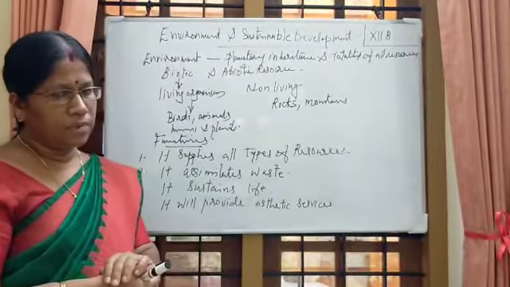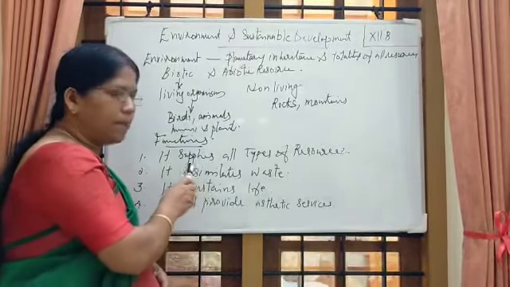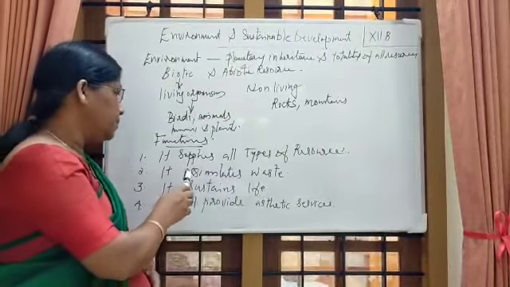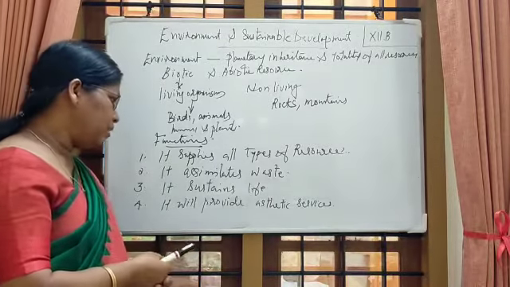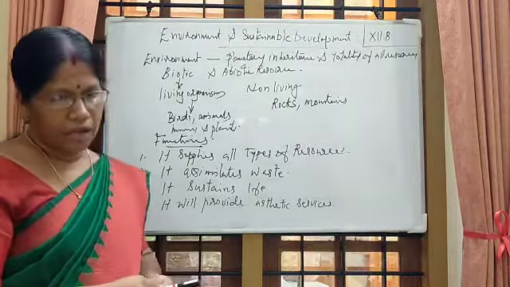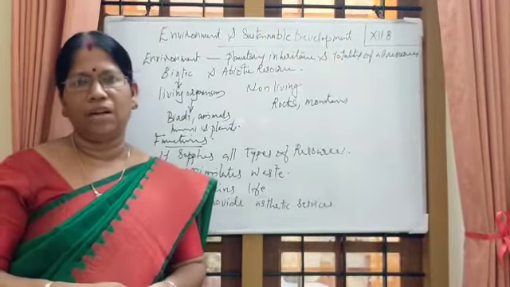So the environment performs which functions? Four important functions. It supplies all types of resources, it assimilates waste, it sustains life, and it also provides aesthetic services. These are the four important functions of environment.